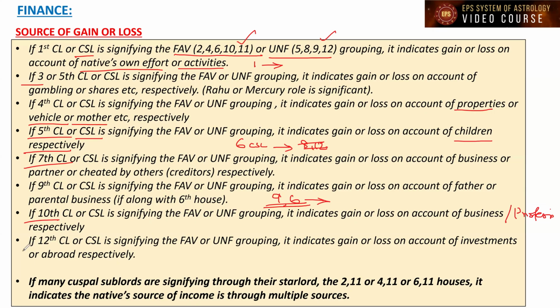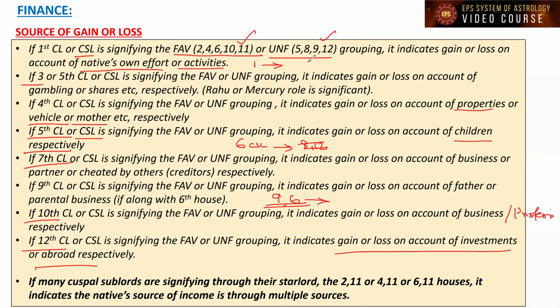So then the 12th house. If the 12th cuspal lord or cuspal sublord is signifying favorable or unfavorable grouping, it indicates gain or loss on account of investments or expenditures or abroad-related matters, respectively. What I'm trying to say is that whichever cuspal sublord, whichever house, is signifying favorable houses to the finance, through that house's matters, Lagna will gain. The source is which house sublords are signifying this favorable grouping. Similarly, it is applicable for unfavorable also.